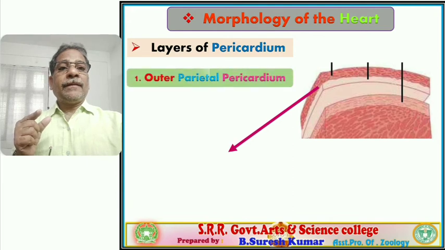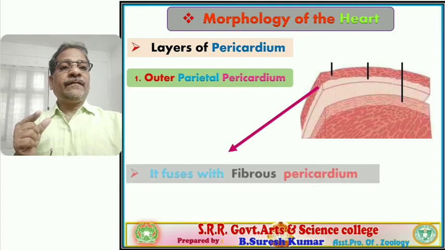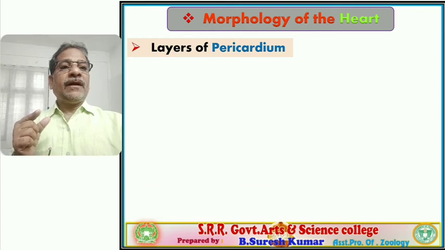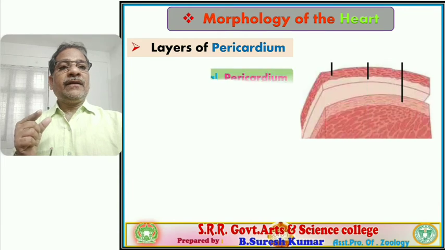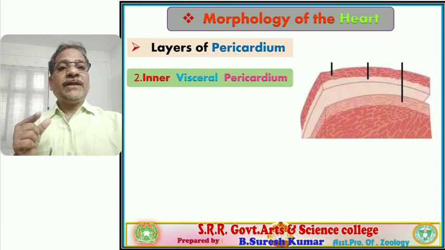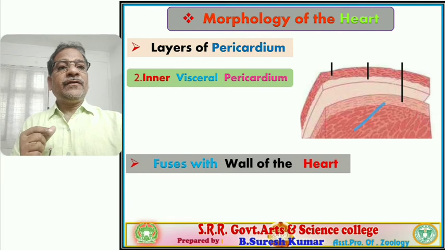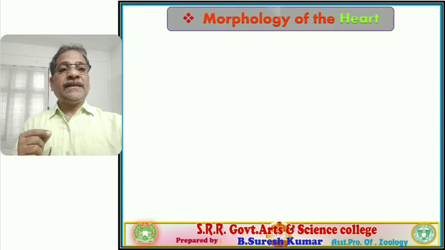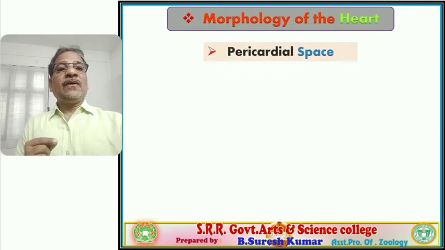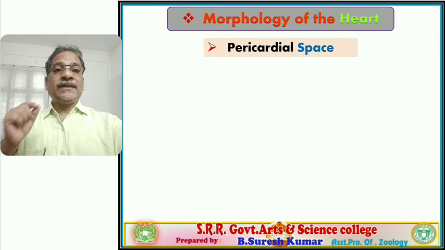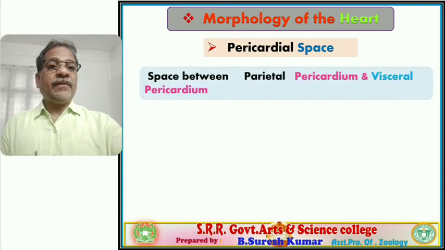The outer parietal pericardium is going to fuse with the fibrous pericardium, and the inner visceral pericardium is going to fuse with the wall of the heart. In between these two layers we find a space. The space is called the pericardial space. Followed? It is very, very important.